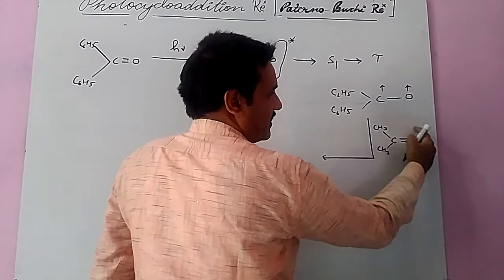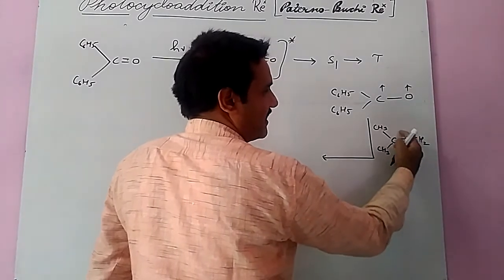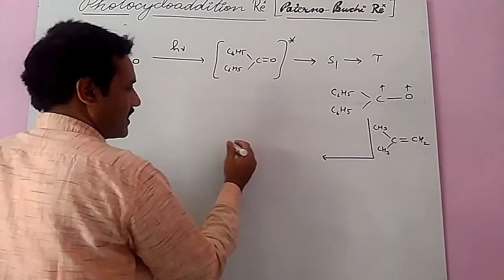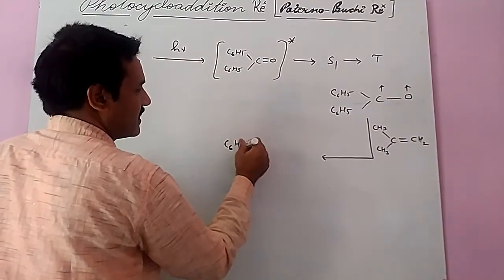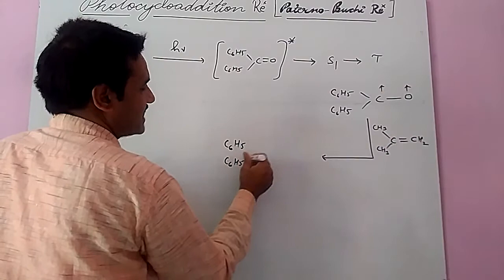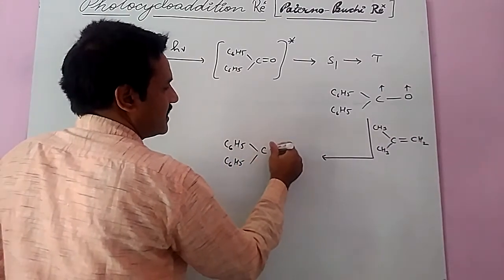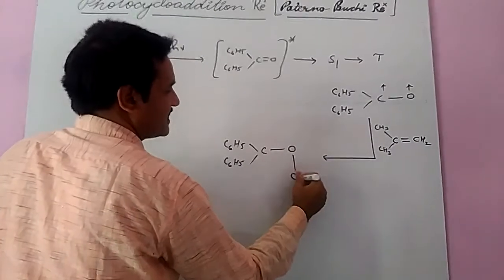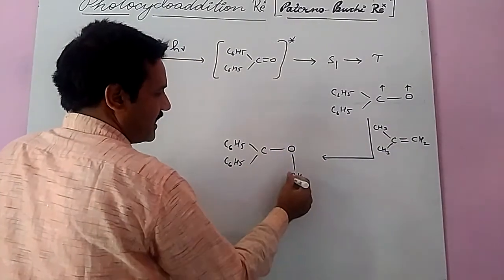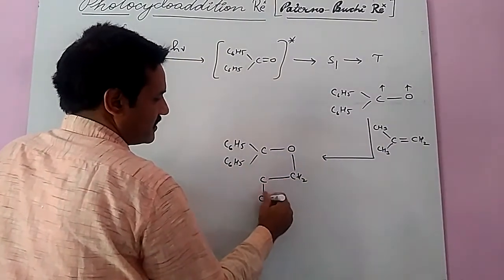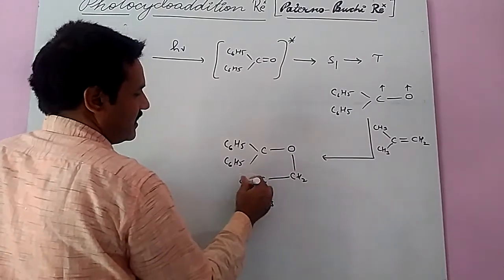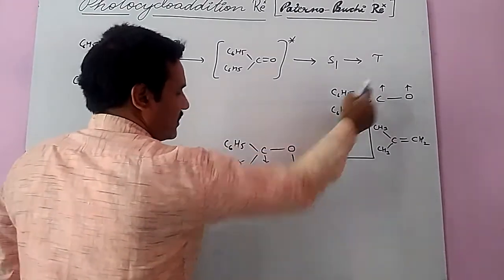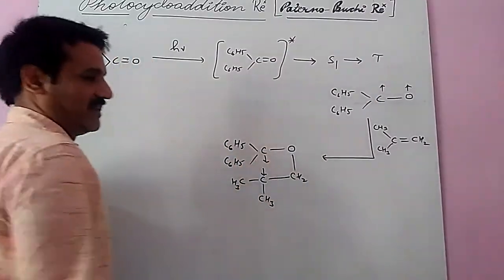One electron from the pi bond shifts and one electron remains, so the electrons form this type of bond, and it converts into C6H5, C6H5, CO, with CH2 attached, and CH3 and CH3, but with this electron and this electron in the same spin.